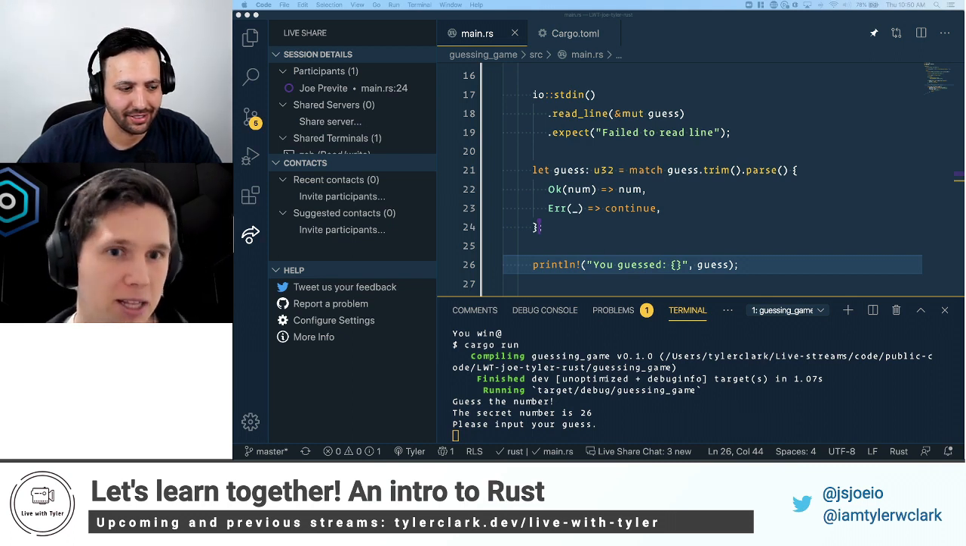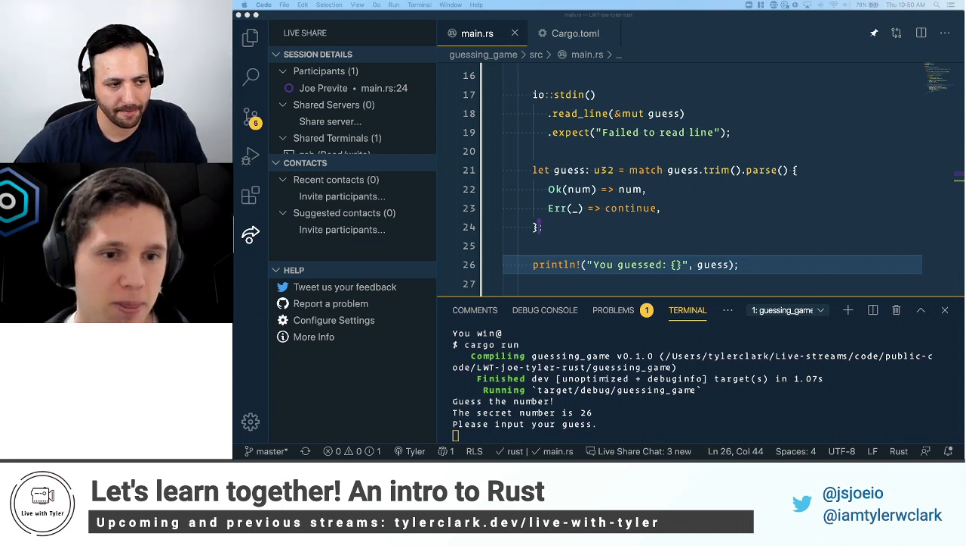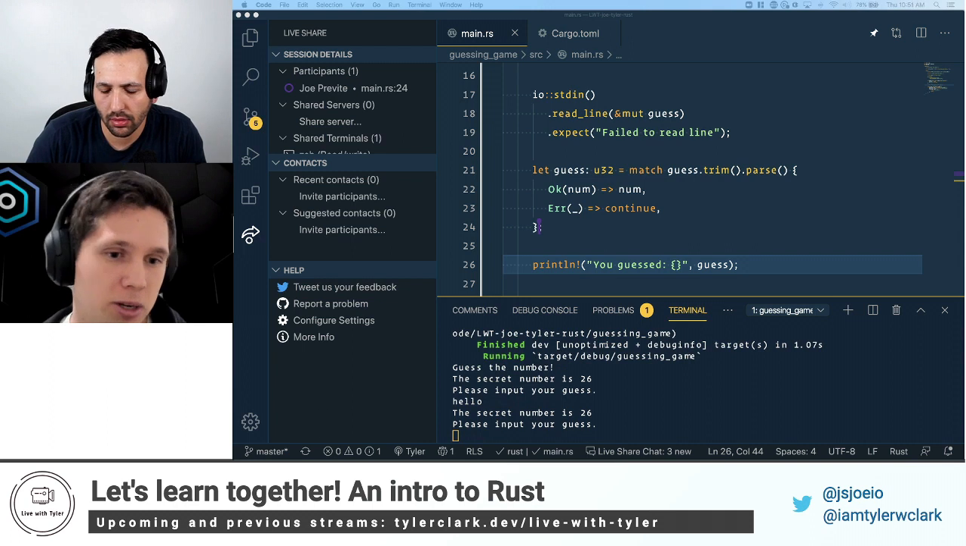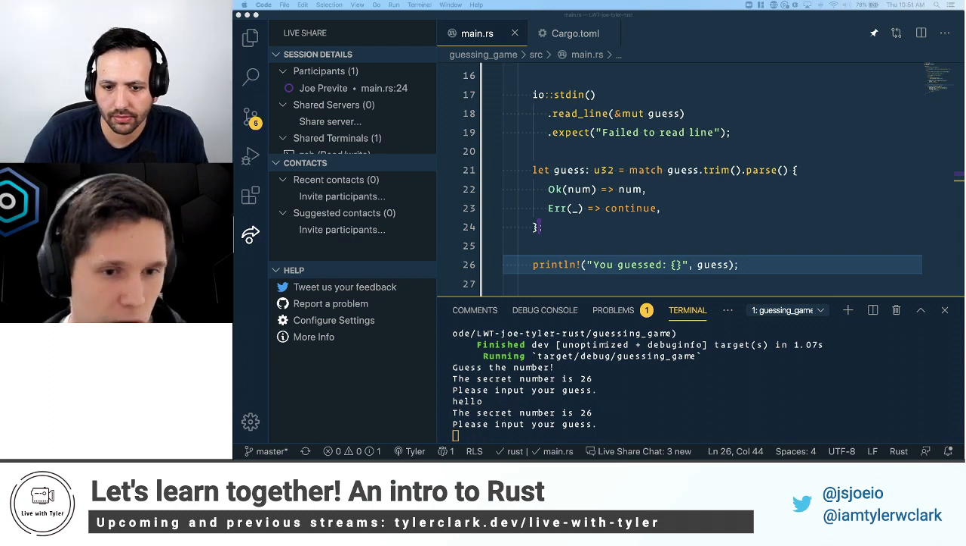So now if we type in something that's not a string, sorry, if it's not an integer, we should just continue the loop. So I'm going to type in hello. Cool. So it says the secret number is 26.